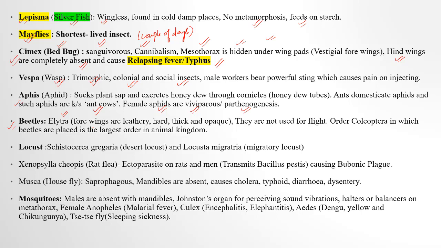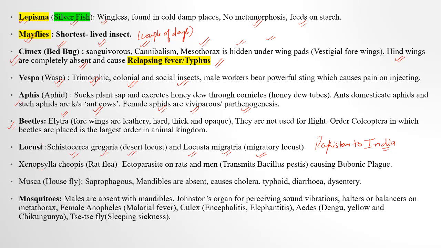Okay, order Coleoptera. Okay, locust: Schistocerca gregaria, desert locust, and Locusta migratoria, migratory locust. They come from Pakistan to India. So few days ago only the locusts attacked Pakistan as well as the borders of India. That is these locusts only. Okay, the locust migratoria and the desert locust, Schistocerca gregaria.